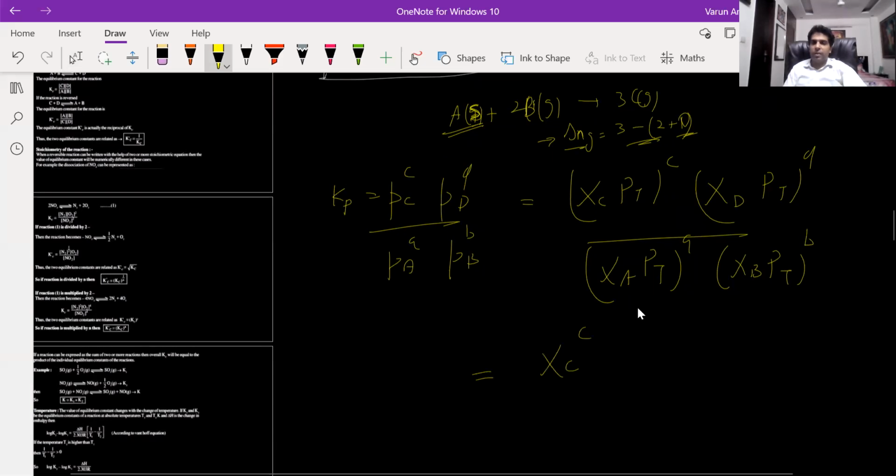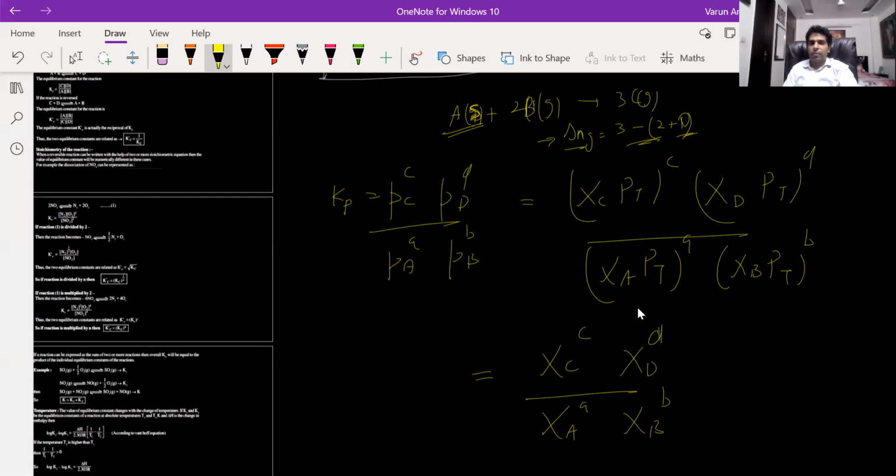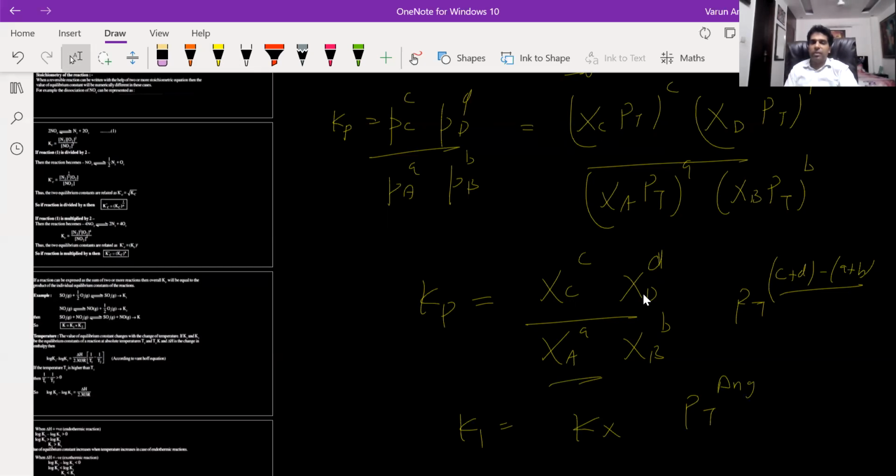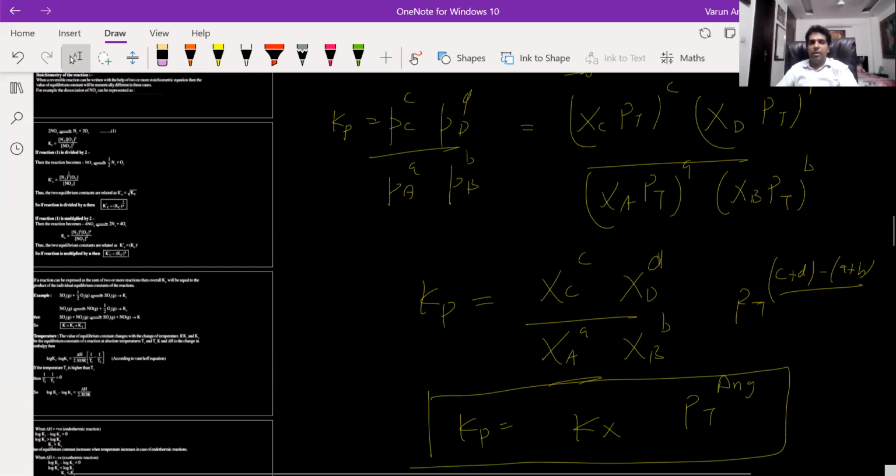Mole fraction of C raised to power c, mole fraction of D raised to power d, upon mole fraction of A raised to power a and mole fraction of B raised to power b. So this will be Kx, and total pressure raised to power (c + d) minus (a + b). Now this (c + d) minus (a + b) is your delta ng. So total pressure raised to power delta ng, and this is your Kx, mole fraction. So Kp is equal to Kx into total pressure raised to power delta ng. So this is the relation between Kp and Kx that you have to remember.